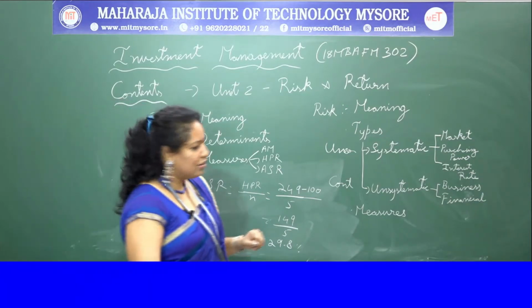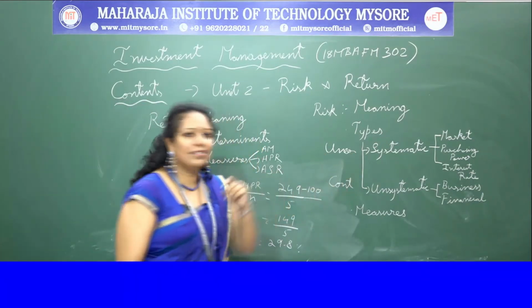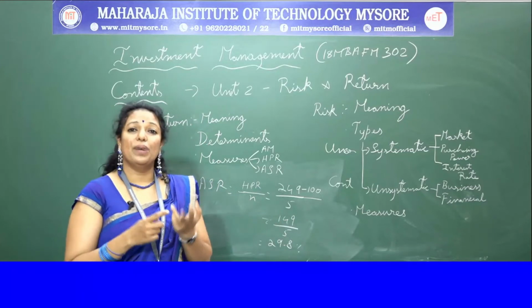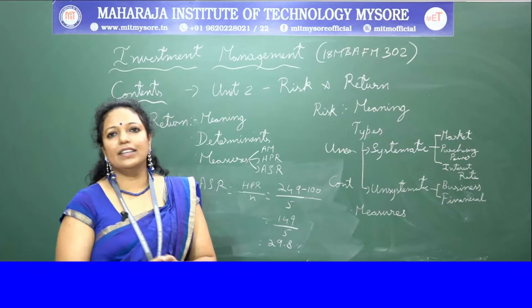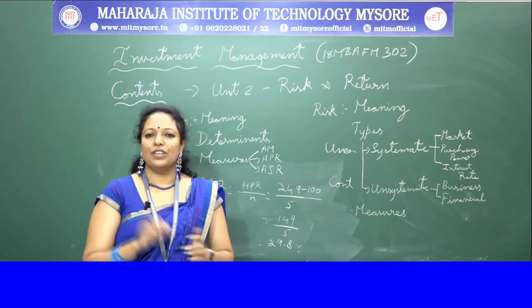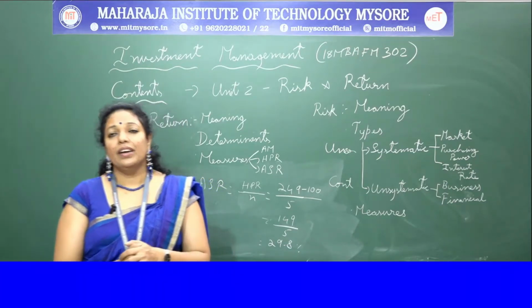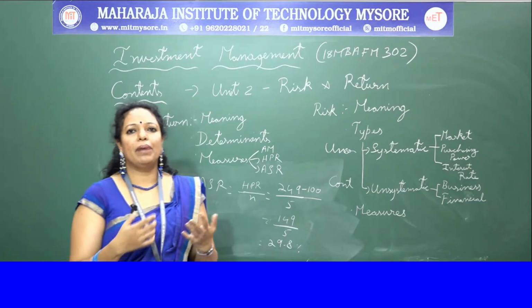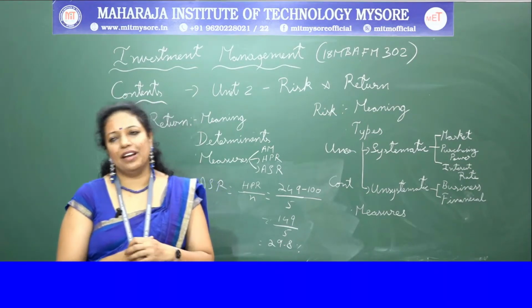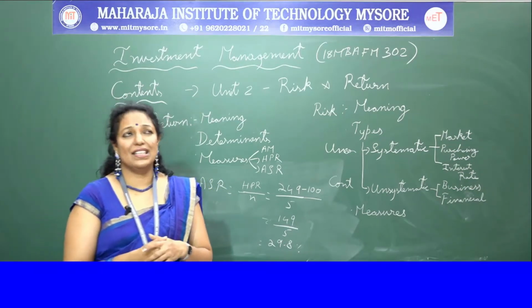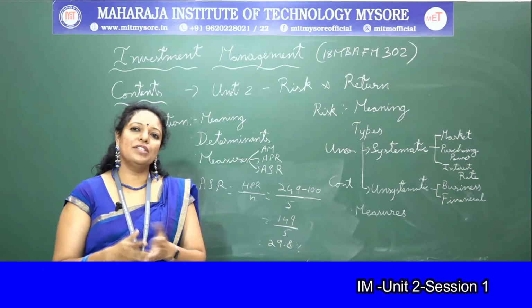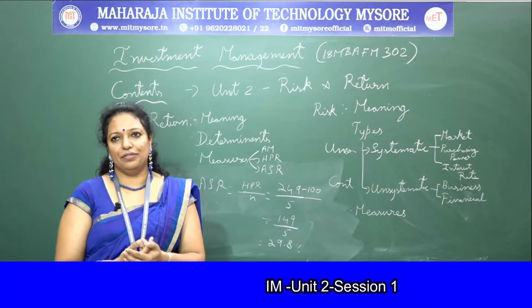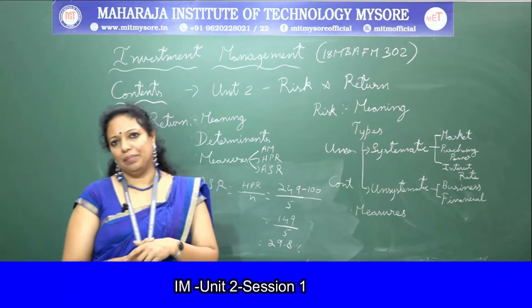Coming to the sources of systematic risk, there are three sources. One is the market risk, another one is the purchasing power risk, and another one is the interest rate risk. So three kinds of risk. When we say market risk, what do you mean by market risk? J. Clark Francis defined market risk as the proportion of total variability of a return caused by the alternating forces of bull and bear market.